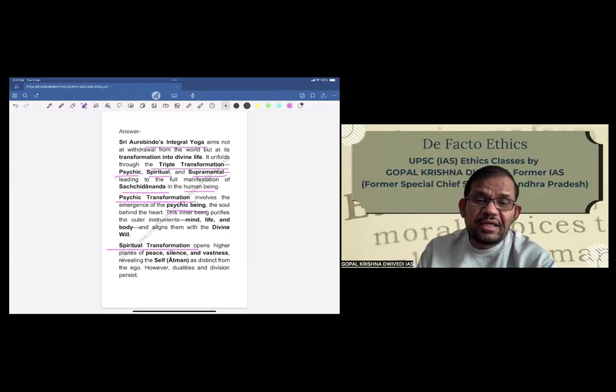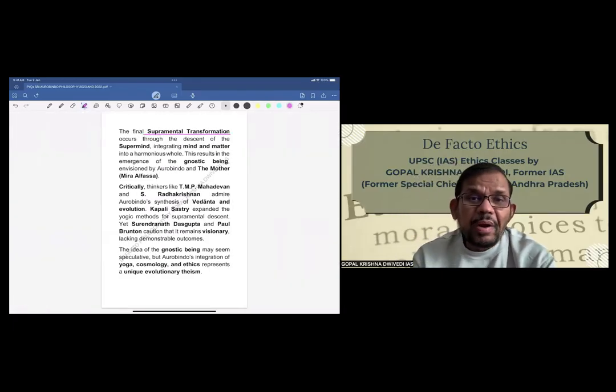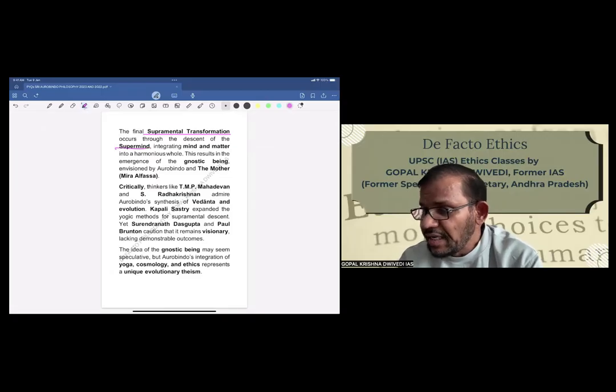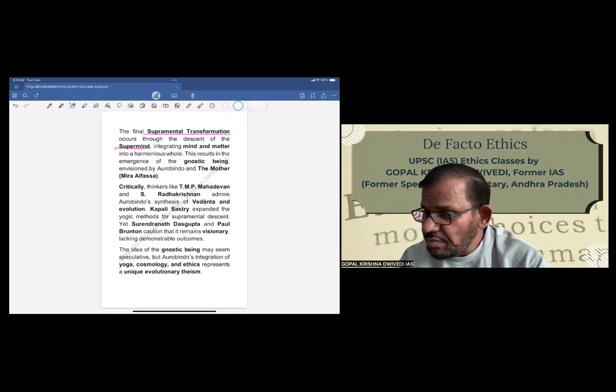However, dualities and divisions persist. What is supramental? The supramental transformation occurs through the descent of supermind, integrating mind and matter into a harmonious whole. This results in the emergence of the Gnostic being envisioned by Aurobindo and the Mother. So, till this paragraph, this is exposition.